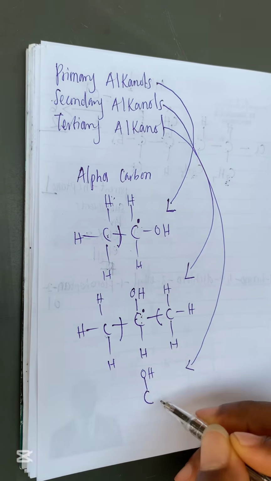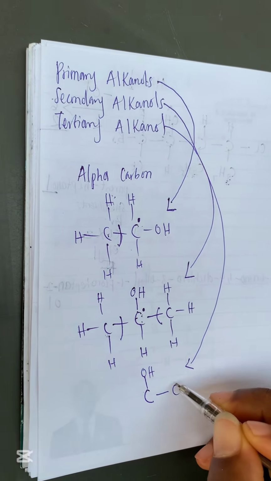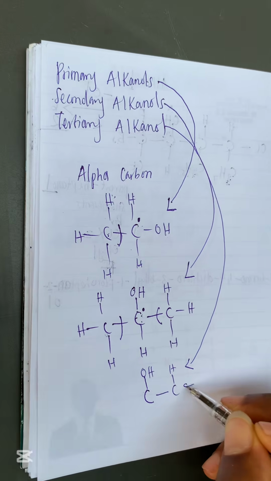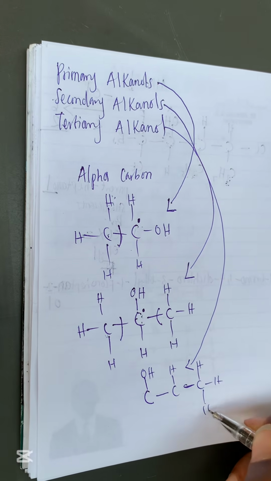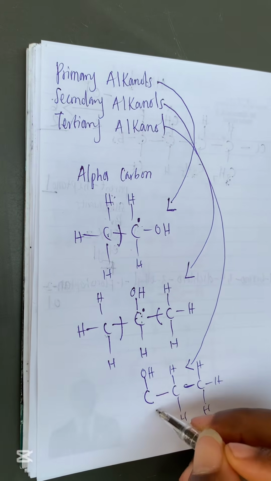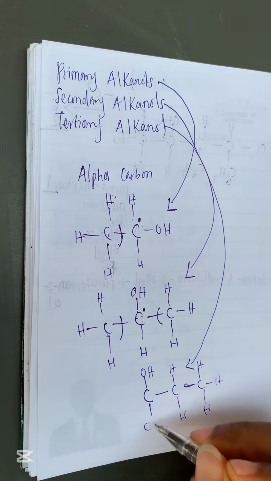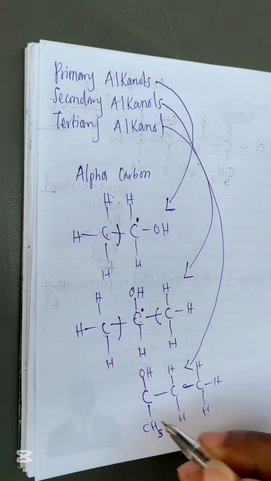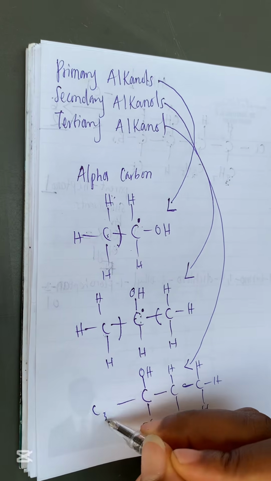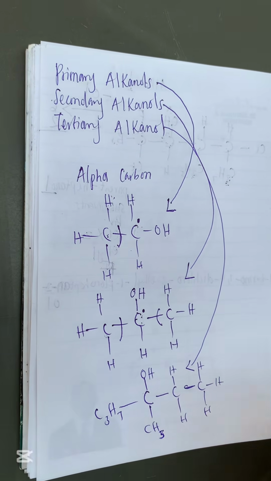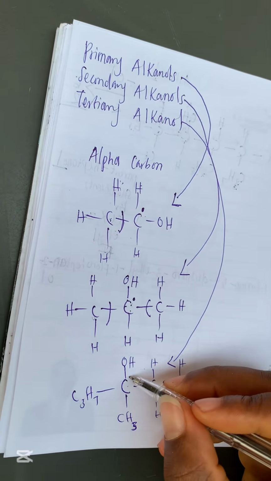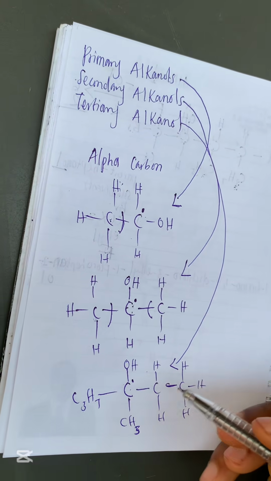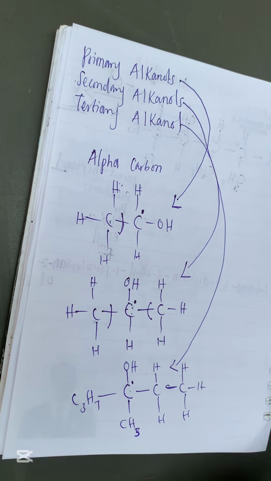Let me say this is OH, this is CH3, and let me just say this is C3H7. In this case, what is the carbon that is bearing the functional group? This carbon is the one bearing the functional group, and it is attached to three different alkyl groups.